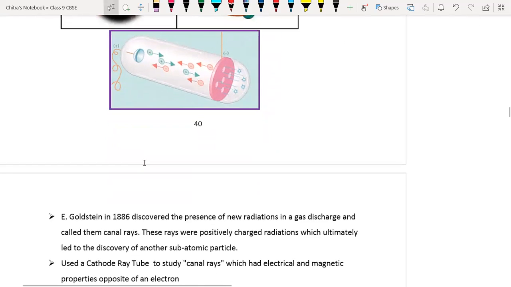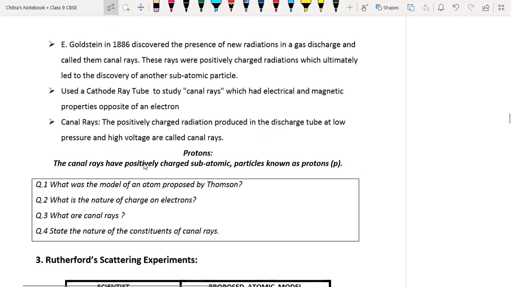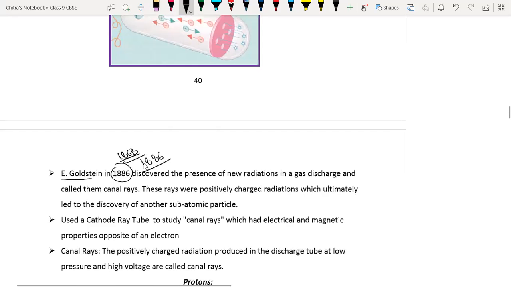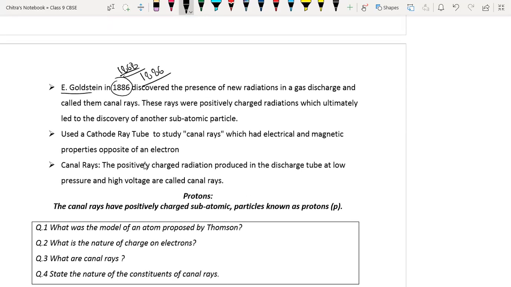Next, now we'll discuss the experiment done by Goldstein. See here, the proton was discovered in 1886, and the electron was discovered before that. So the discovery of the electron must be before 1886, is it or not? Is it, everyone? Yes, sir. Could you repeat the question? See, here the proton was discovered later, the electron was discovered first, is it?